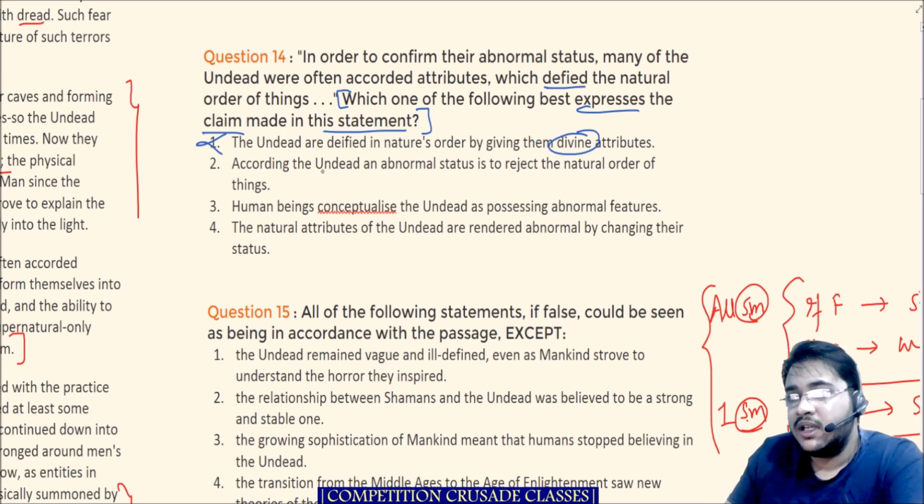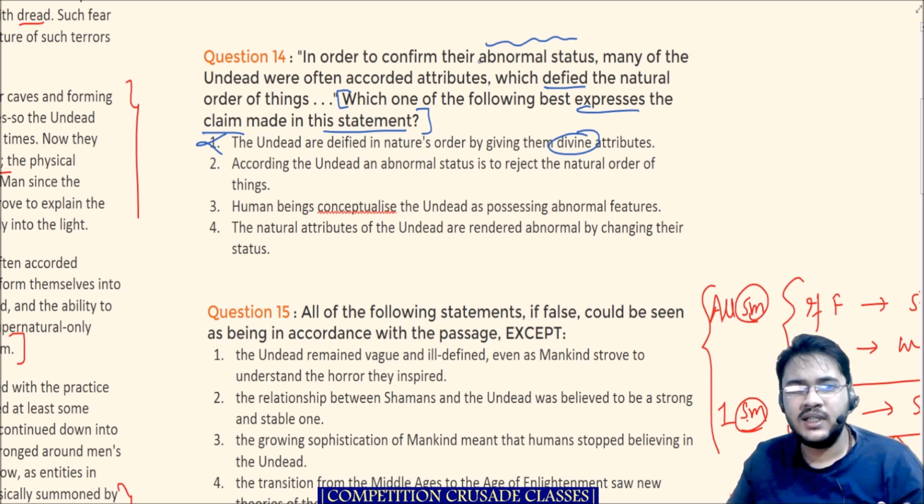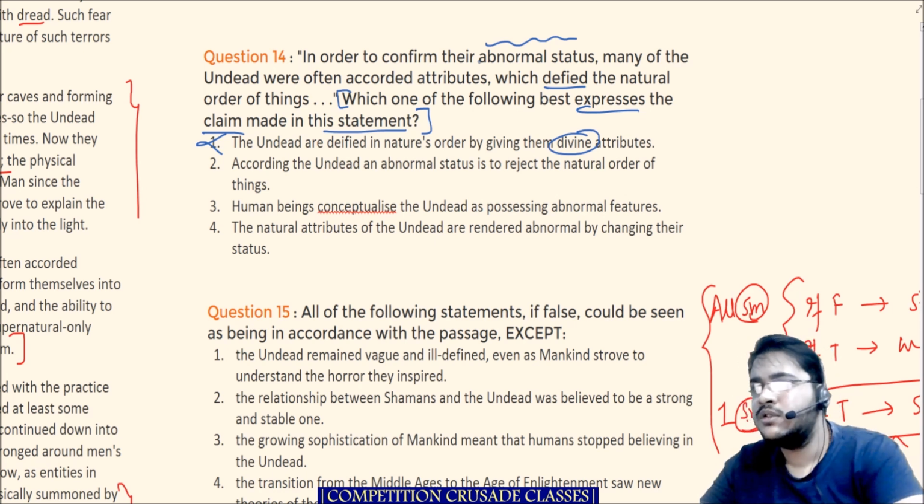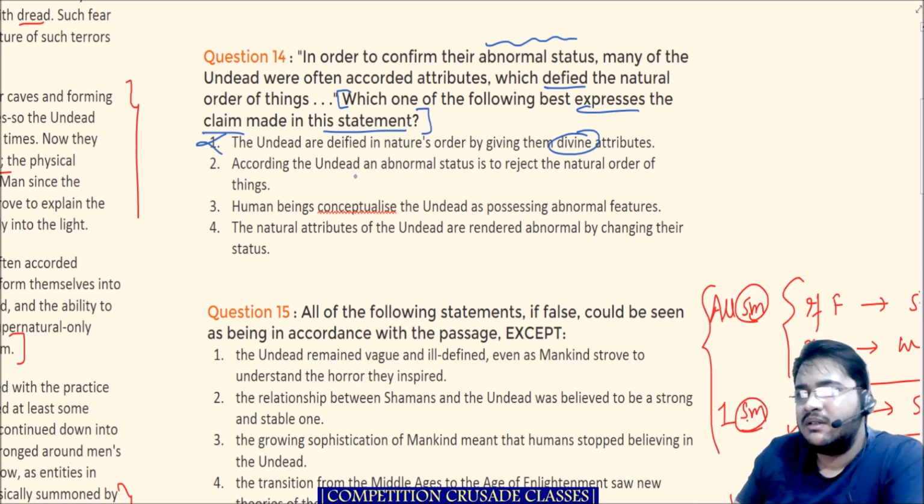According to the undead, an abnormal status is to reject the natural order of things. No, this is not something that best expresses the claim made in the statement. There is some sort of an abnormal status related to the undead, and that is why they were accorded some of the attributes. But this is not done to reject the natural order of things. So in that way we can eliminate this one also.